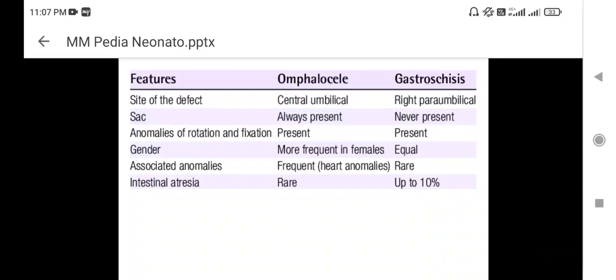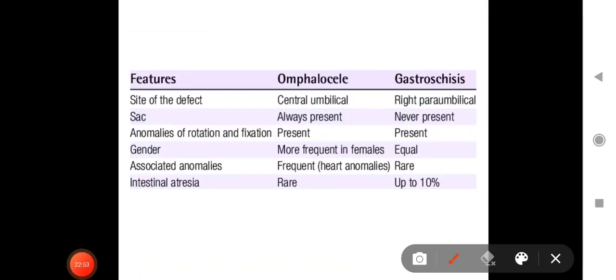Now, in tabular form, we can see that the site of defect is central umbilical in omphalocele and right paraumbilical in gastroschisis. Sac is always present in omphalocele, it's never present in gastroschisis. Anomalies of rotation and fixation are present in both. Omphalocele is more common in females and it's equal in the other condition.